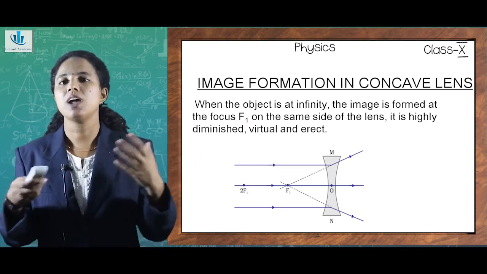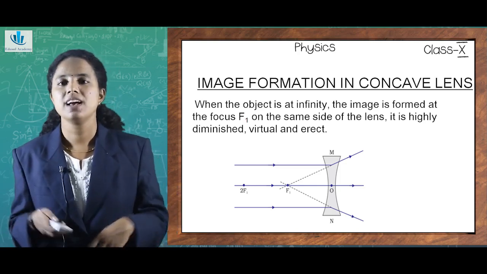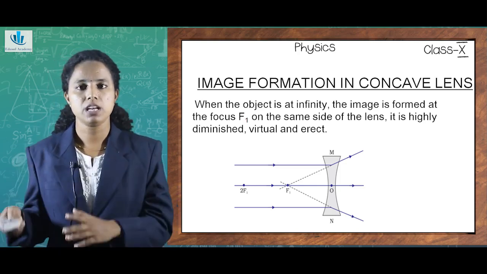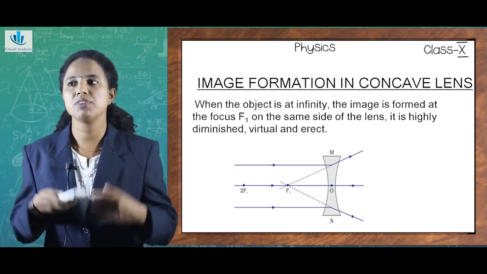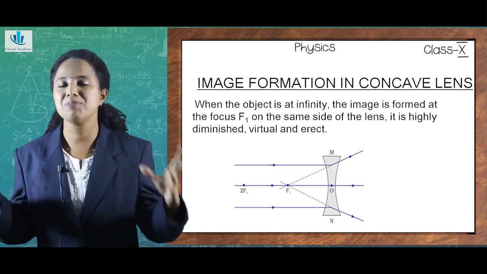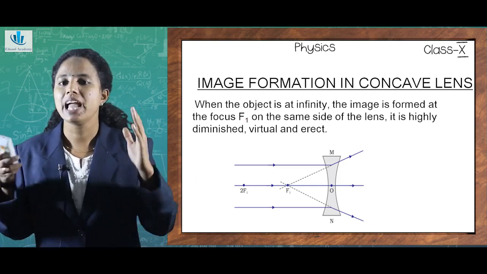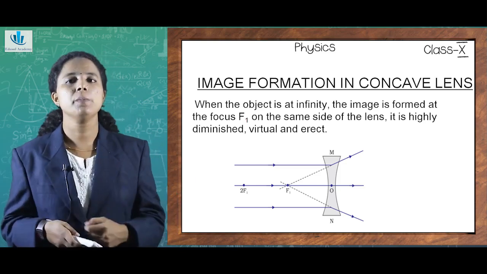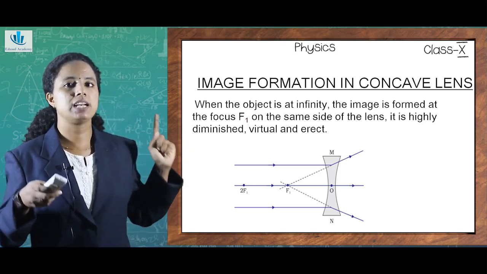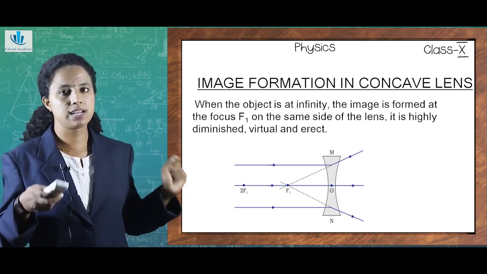You may be wondering why you are not seeing the object, isn't it? Why is it so? We have already said that when something, even if it is an object or an image, is not shown in the figure, that means it is kept at infinity, or we imagine that the object or image is at infinity. We can't see what is happening at infinity, right? So when I place my object at infinity, the image is formed at the focus F1, isn't it?